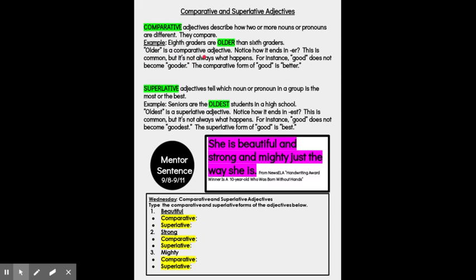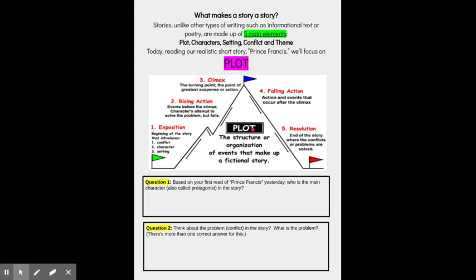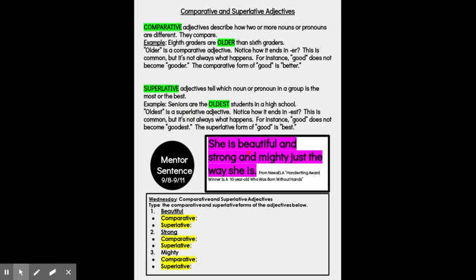Remember, an adjective describes a noun or a pronoun. Notice how it ends in er. This is common, but it's not always what happens. For instance, good does not become gooder. The comparative form of good is better. Then we have the superlative adjectives here, and an example, and then you're going to be looking at the sentence: She is beautiful and strong and mighty and just the way she is.